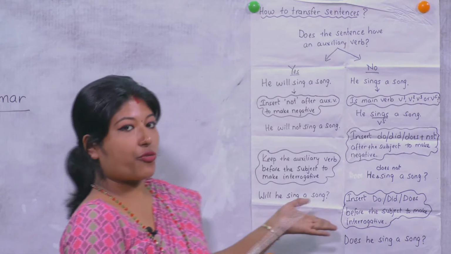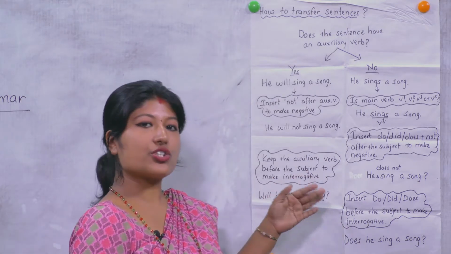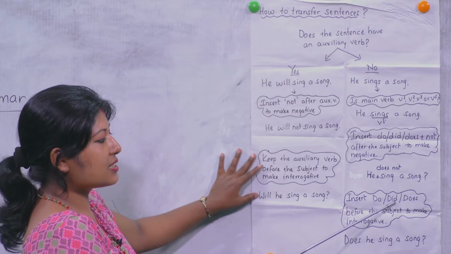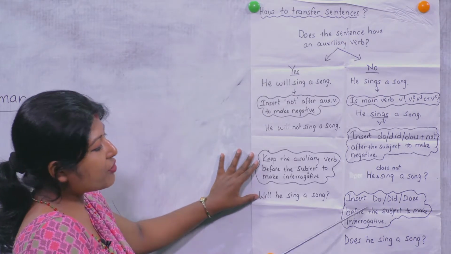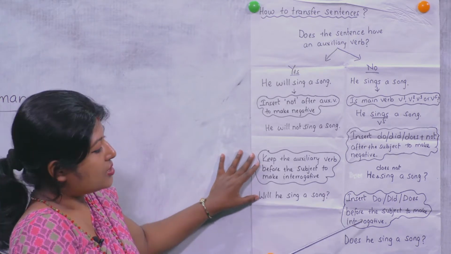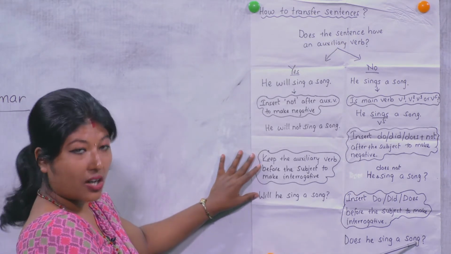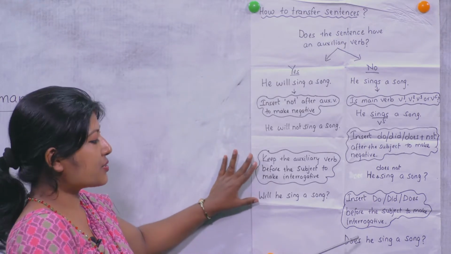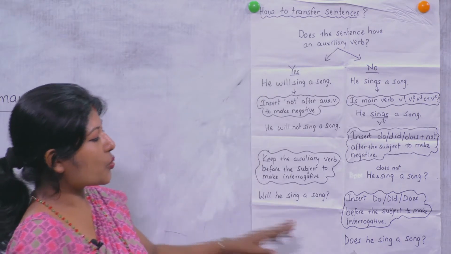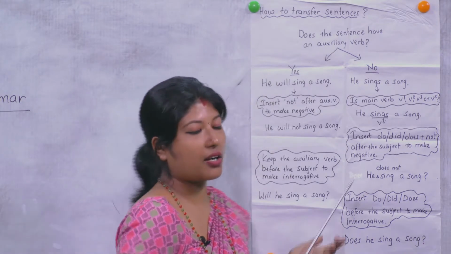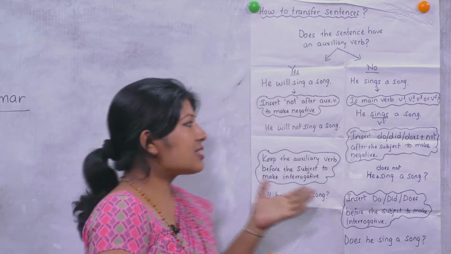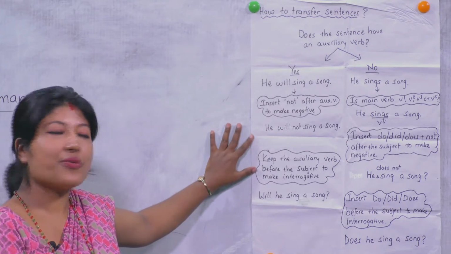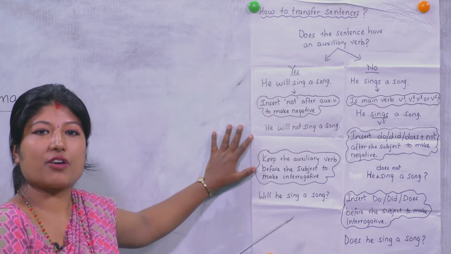So let's talk about when there is no auxiliary, how to change a statement into interrogative. Then you have to insert do, did, does before the subject to make it interrogative. So we add does: does he sing a song? So does is inserted. Okay. So in this way we can make it question form and add a question mark at the end. So this idea makes you clear about how we can change one form to another.